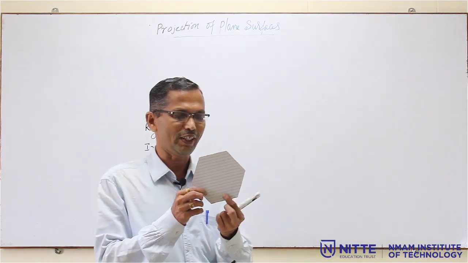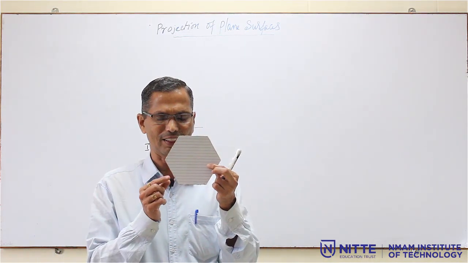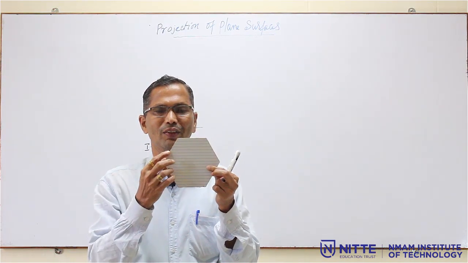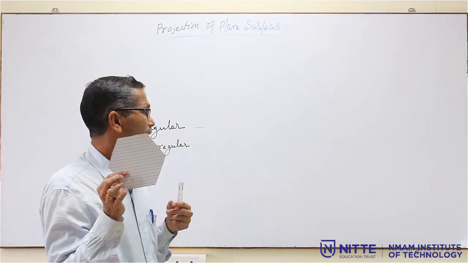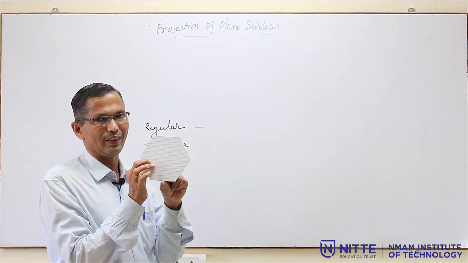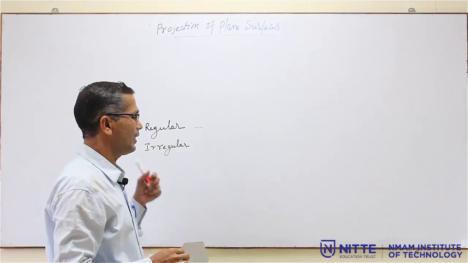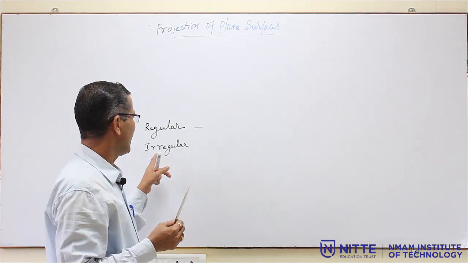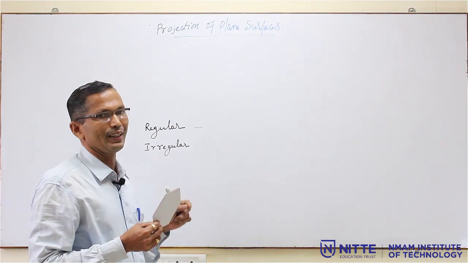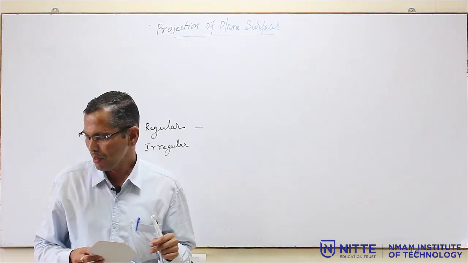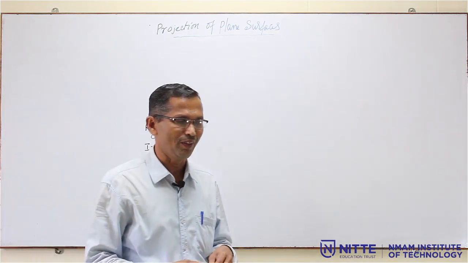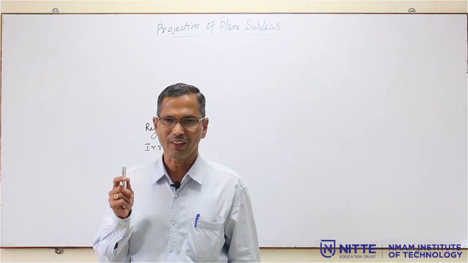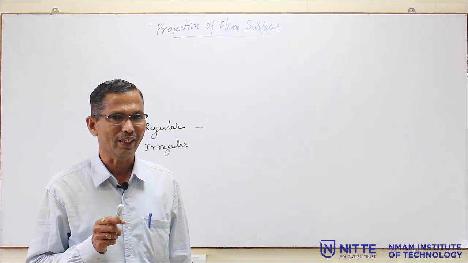For example, if you take this hexagon, we have 6 sides here, all the 6 sides are equal. So, this is called a regular hexagon. Then what do you mean by irregular? If all the sides are not equal, then it is called an irregular polygon. So, regular polygon means a polygon in which all the sides are equal, and if the sides are not equal, then we call it an irregular polygon.